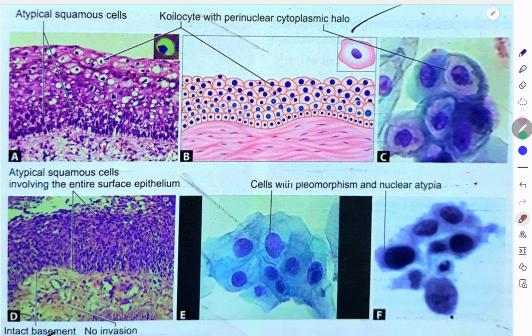So here you can see this is nucleus and surrounding this is a halo. Okay, so this is atypical squamous cell. Again you can see this is nucleus and there is a halo. Okay, so these things you can see. There is pleomorphism. Okay, size of the nucleus is increased. So this is about the microscopic.